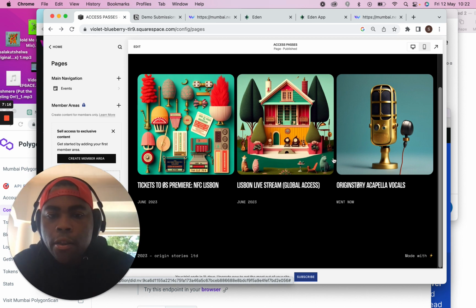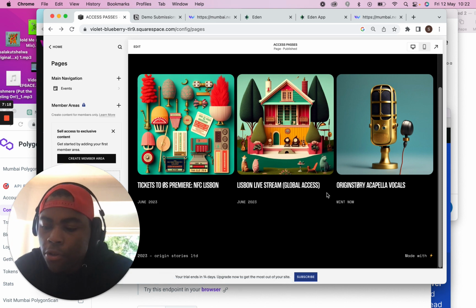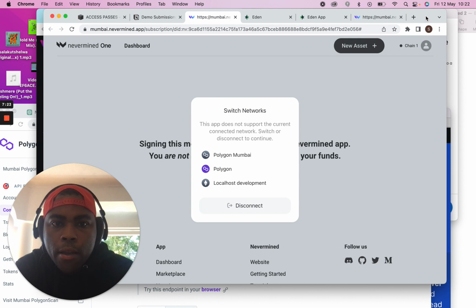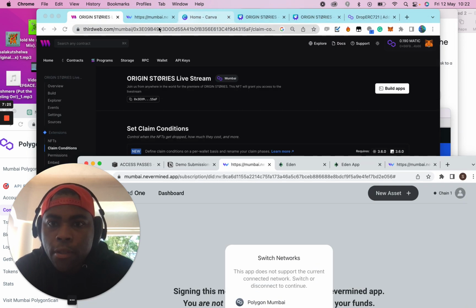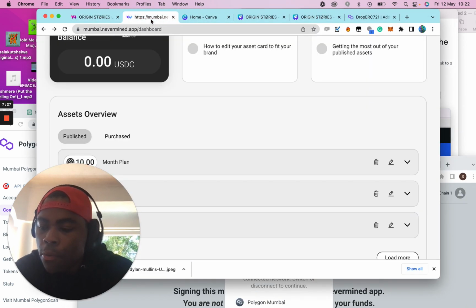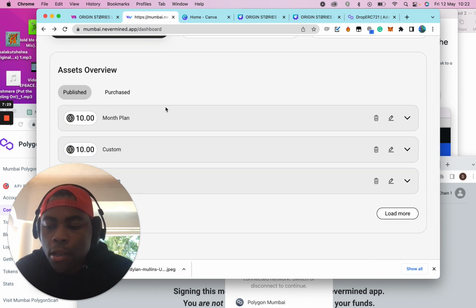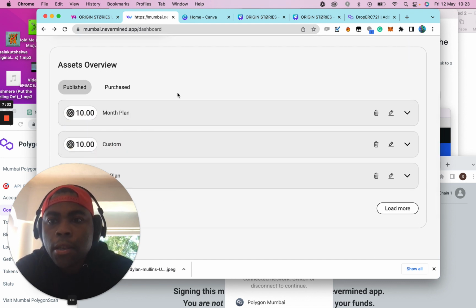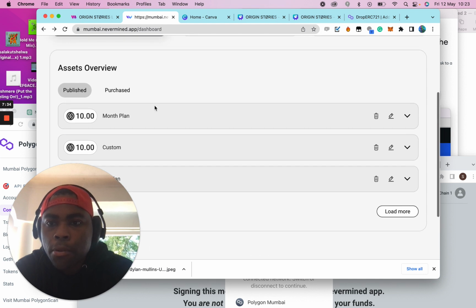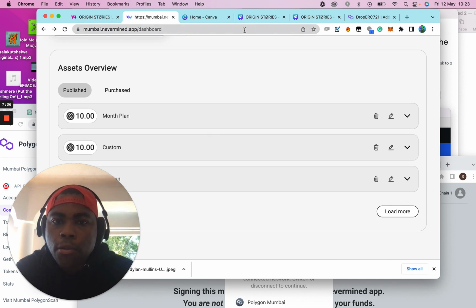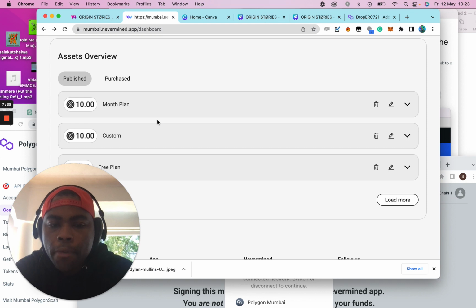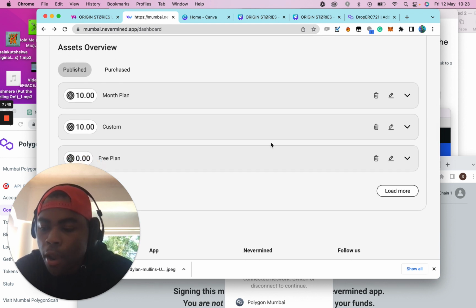So a couple of the challenges that I faced with the project. I know that the Nevermind app is still getting prepared to launch, and there's a lot happening next week. It was difficult to connect the NFTs that are in the NFT contract and subscriptions in Mumbai to the contract that I made because there's no URL provided. So there's a general NFT contract address, but not one specific to each of the new assets that have been created.